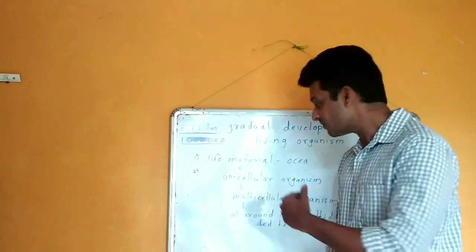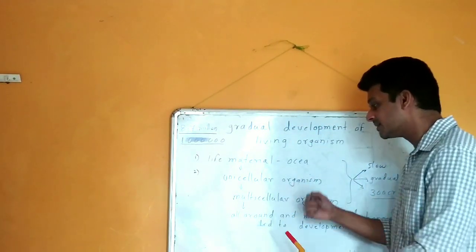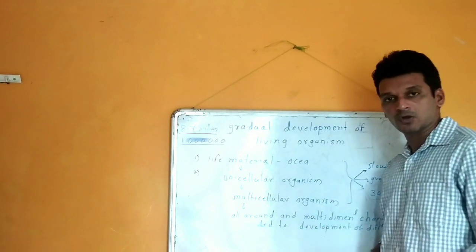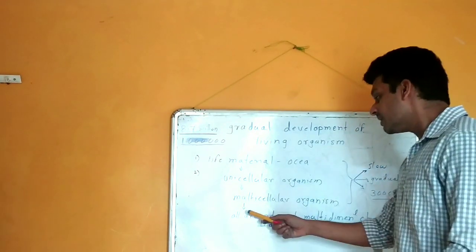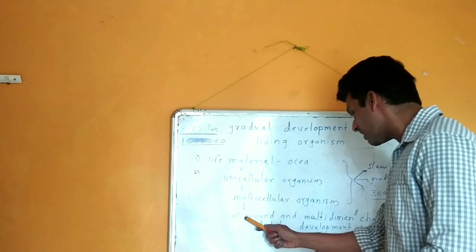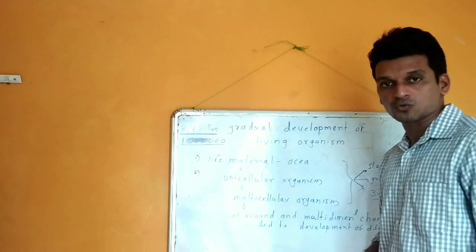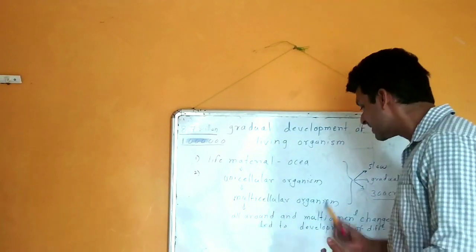It was in the ocean. This unicellular organism developed into multicellular organism. After that, in that multicellular organism, all around and multidimensional changes took place. What is the meaning of all around and multidimensional?